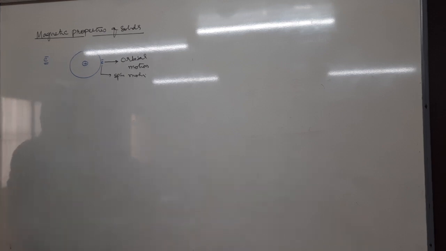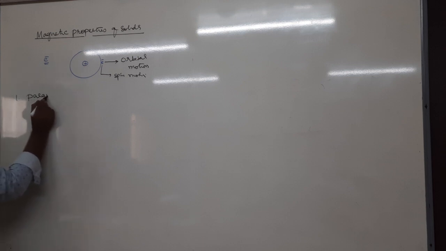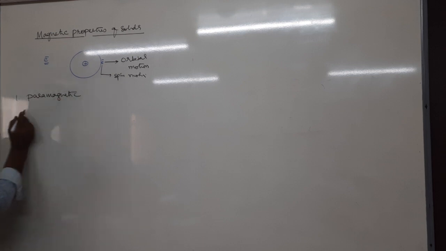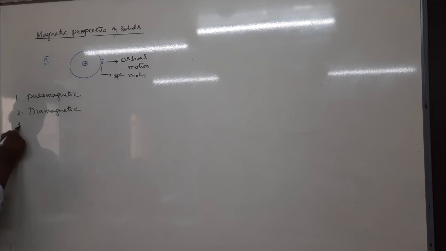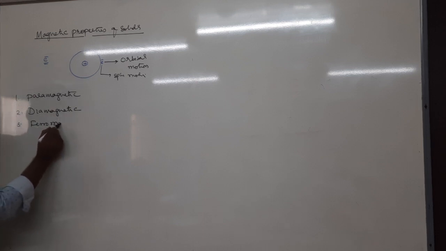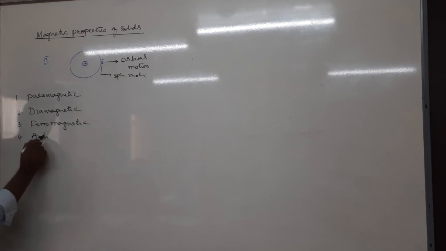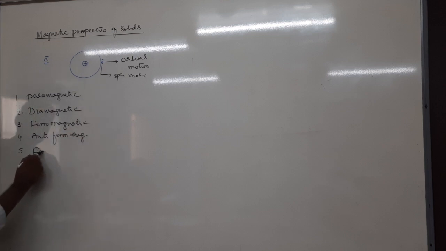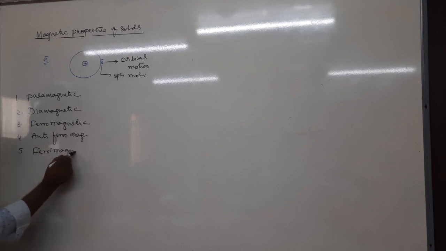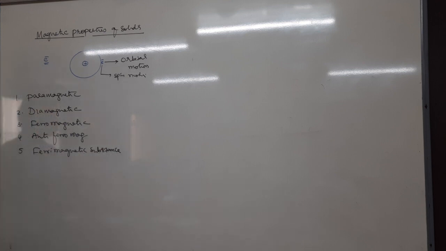So based on magnetic moment or magnetic property, solids are classified into: one, paramagnetic; two, diamagnetic; three, ferromagnetic; four, antiferromagnetic; and the fifth one is ferrimagnetic substance. This classification is based on the magnetic property of solids.